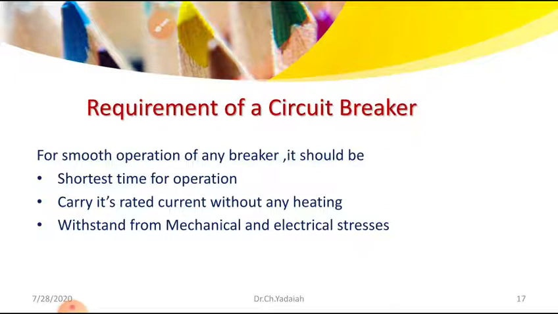After knowing these requirements, I am going to manufacture one breaker that has a very quick operation, can carry its rated current without heating up its elements, and can withstand the high mechanical and electrical stresses developed inside the breaker. Based on this, I am going to manufacture one breaker. Let us see how that breaker works.